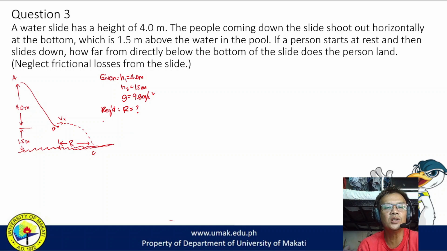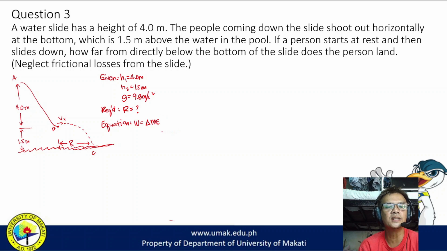So, the equation that we will be using, since this is a two-part problem, will require at least two equations. The first equation is, of course, this is a work energy problem. So, the work done on the system should be equal to the change in mechanical energy.